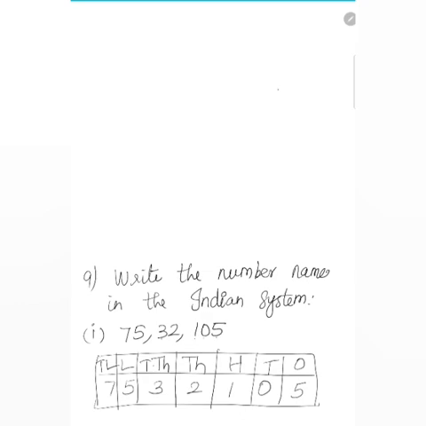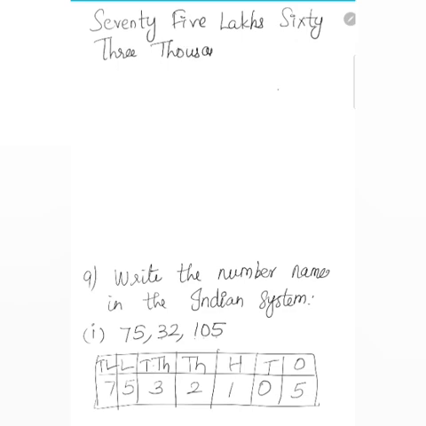What is that number name? It is 75 lakh 32,105.